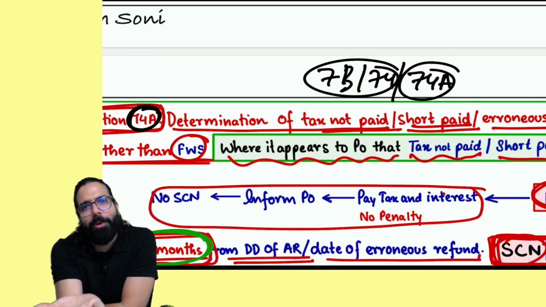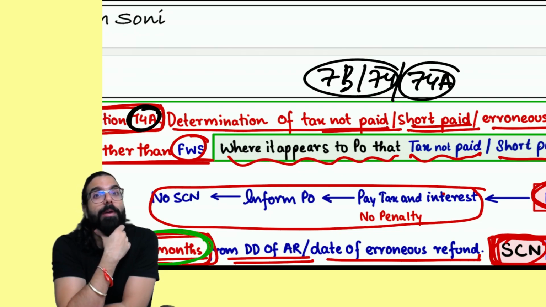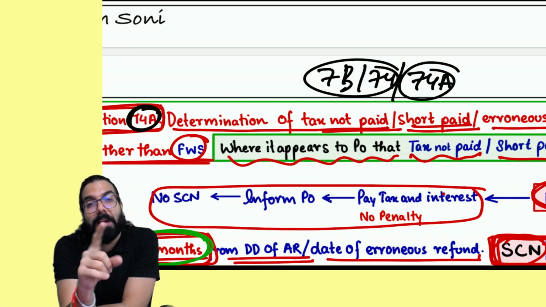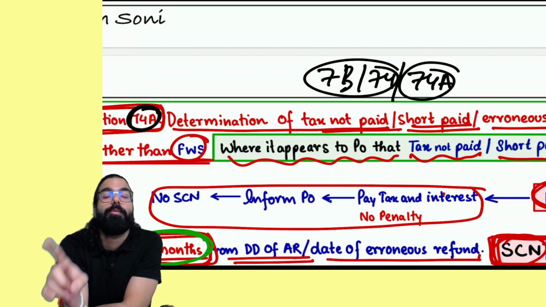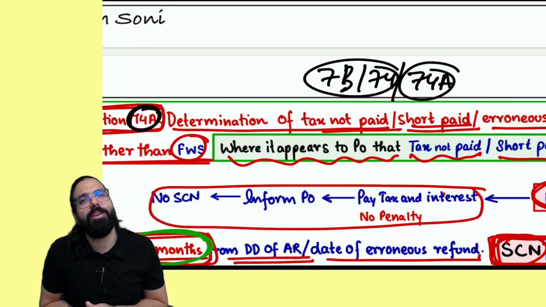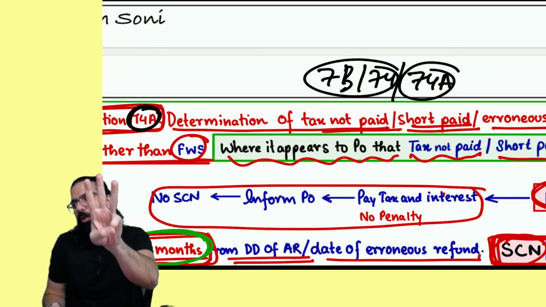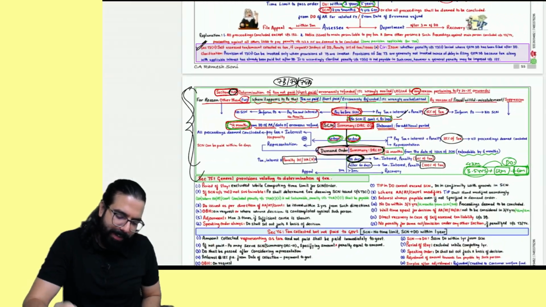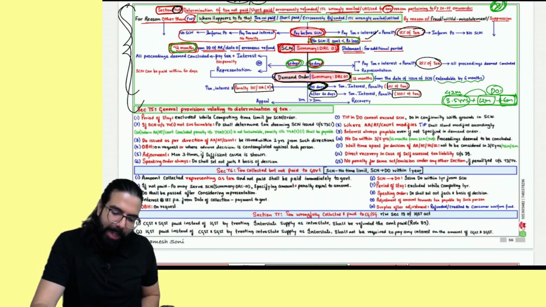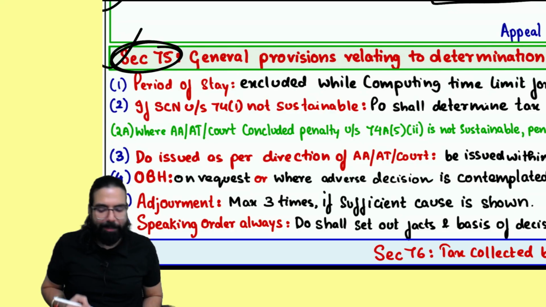For example, I told you composition it is given. In section number 35, accounts and records also it is given. If proper officer finds out that you have not kept your books of account properly, etc., he can give you a demand order on 73 or 74. Now 73 or 74 or 74A. If in the GST Act you see 73 or 74, remember now it is 73 or 74 or 74A. Done, sir. This point is clear. Very, very important from exam point of view is 74A. Done, sir. Now, sir, because 74A has come, in section number 75 also they have written.